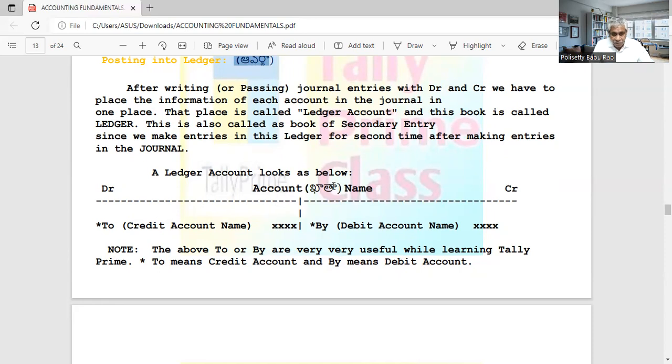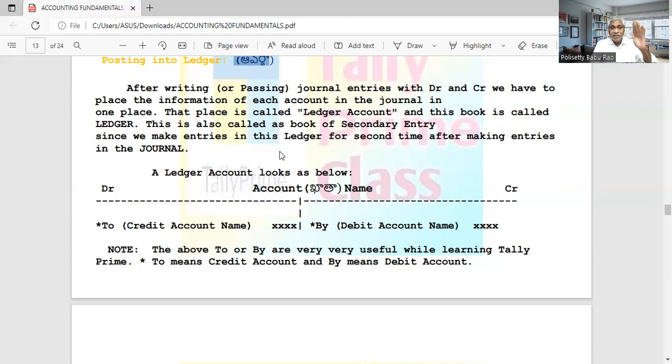This account may be debited sometimes and credited sometimes. If it is debited in the journal, that means in this account we have to write on the debit side. If it is credited in the journal, we have to write on the credit side. So the left side is the debit side, and the right side is the credit side.